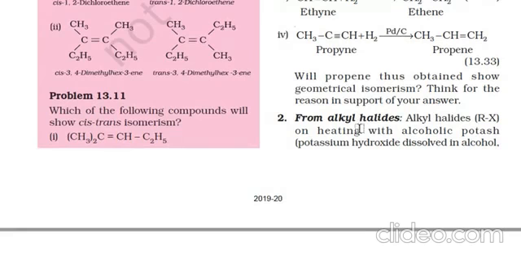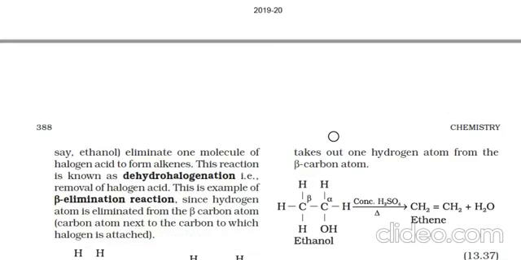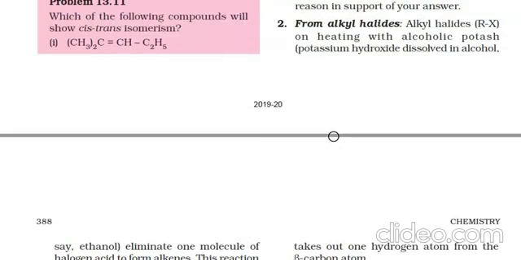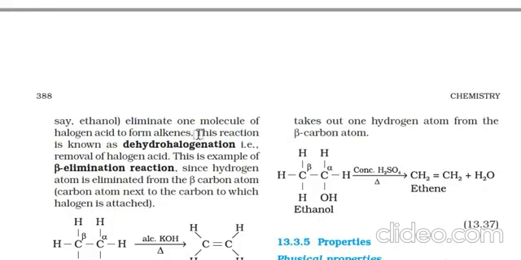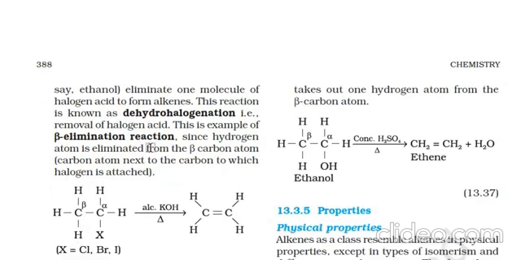Next, from alkyl halides, we can also prepare alkenes. There, dehydrohalogenation of the alkyl halides is done with alcoholic potash, which involves the removal of halogen acids.